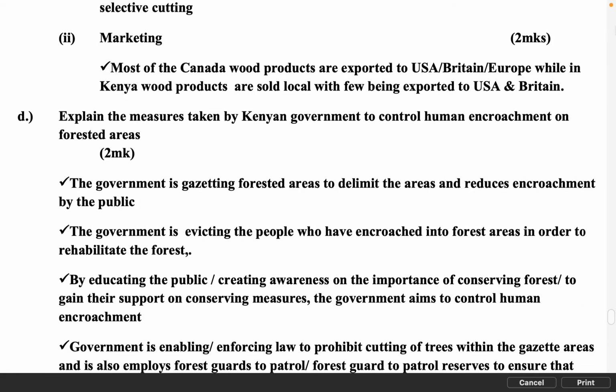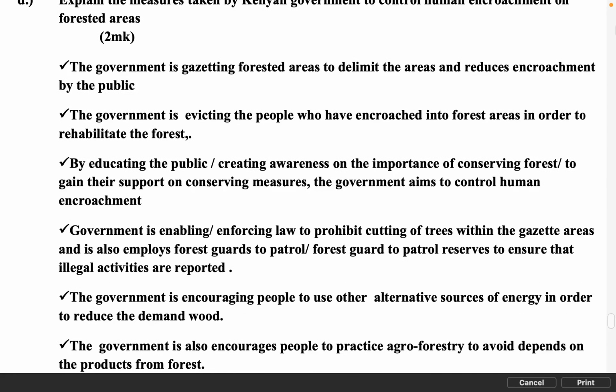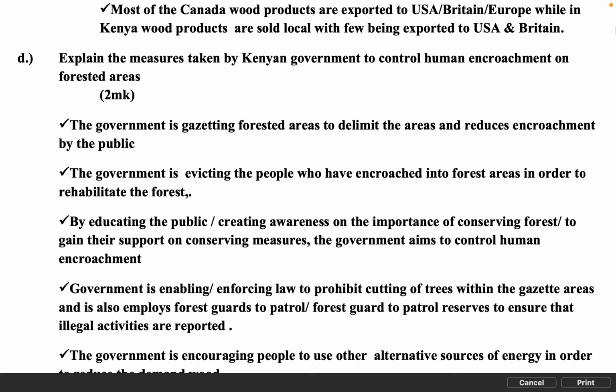Explain the measures taken by the Kenyan government to control human encroachment on forested areas. 2 MKS. The government is gazetting forested areas to delimit the areas and reduce encroachment by the public. The government is evicting the people who have encroached into forest areas in order to rehabilitate the forest. By educating the public, creating awareness on the importance of conserving forests to gain their support on conservation measures, the government aims to control human encroachment.